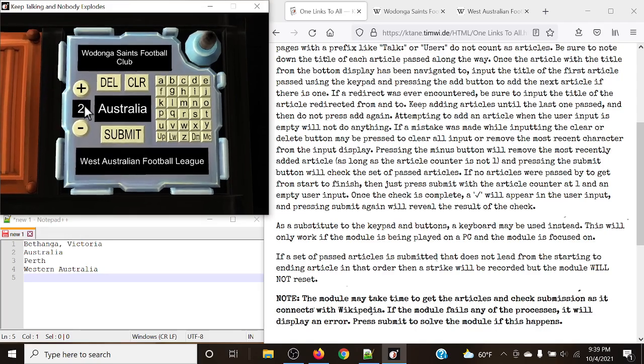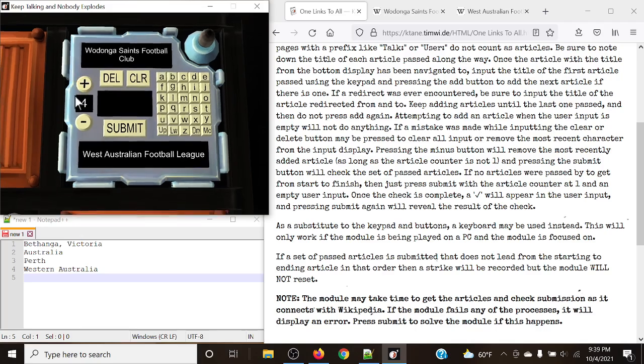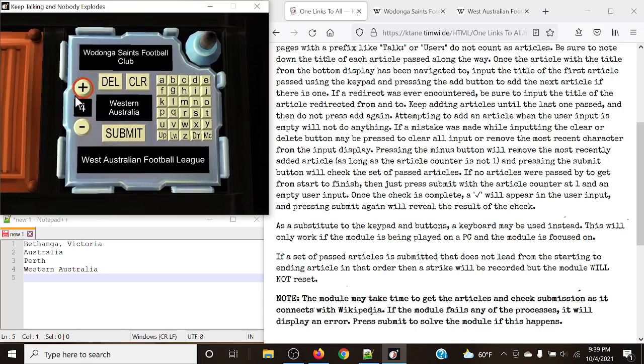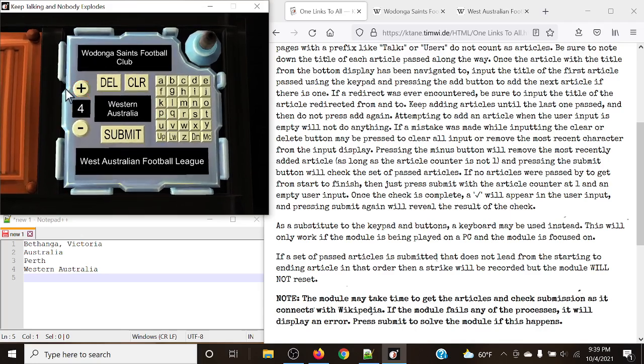Australia, then Perth, and then finally Western Australia. We'll hit enter because now we have everything that we need. Just a reminder, we're not actually going to put in the top display or the bottom display. It's just the stuff in between. So we'll wait for this to query and make sure that everything is good to go.